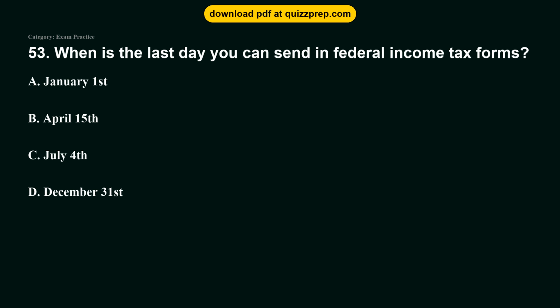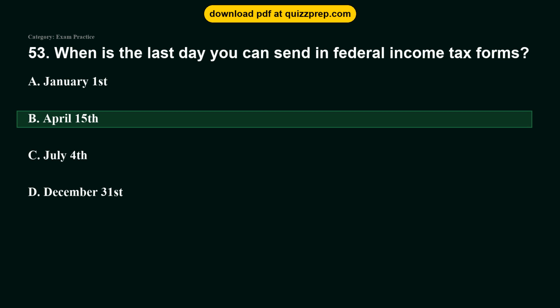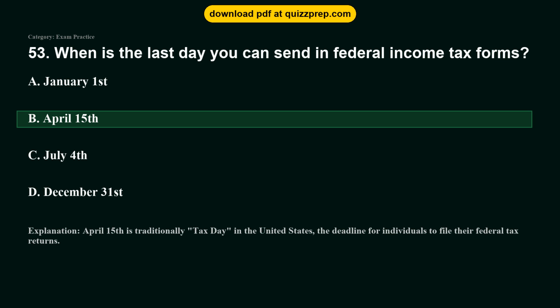Question 53. When is the last day you can send in federal income tax forms? Option A, January 1st. Option B, April 15th. Option C, July 4th. Option D, December 31st. The correct answer is option B, April 15th. April 15th is traditionally tax day in the United States, the deadline for individuals to file their federal tax returns.